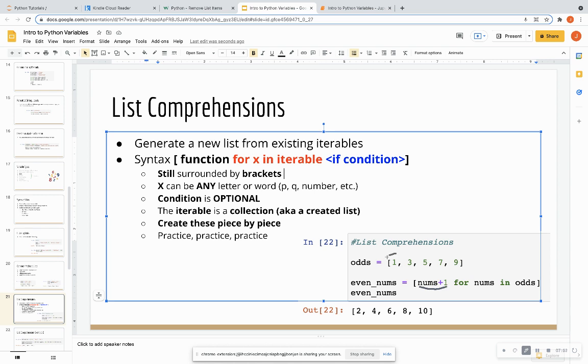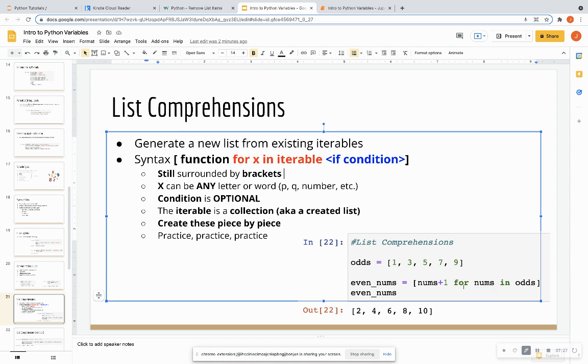So it's going to add plus 1 to each of these numbers in this list. And then the for keyword is going to be for num in odds. So odds is the iterable, which is the list that I initialized up at top. So this num and this num are going to be the same thing.